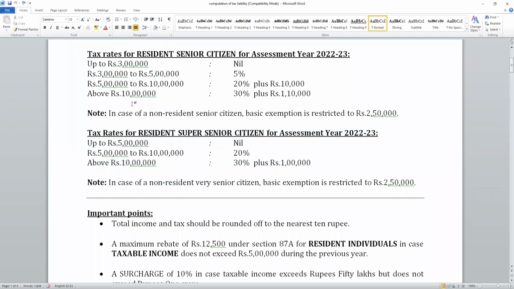Sir, for up to 5 lakhs, they said nil. But even if they don't say nil, it is going to be nil anyway.